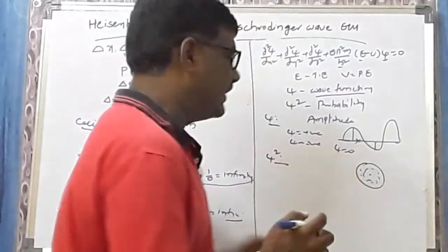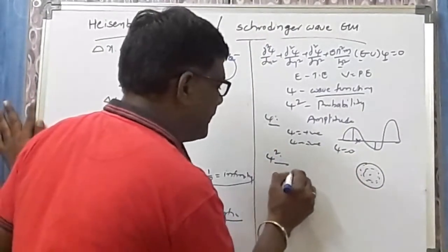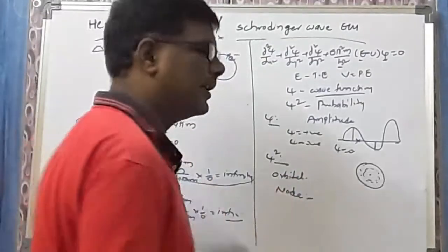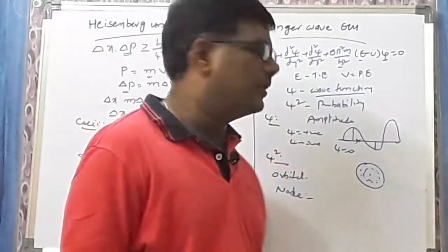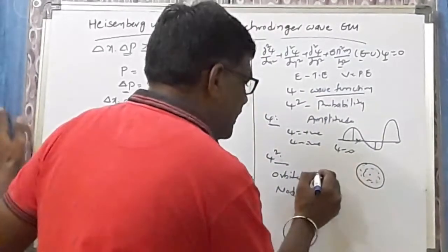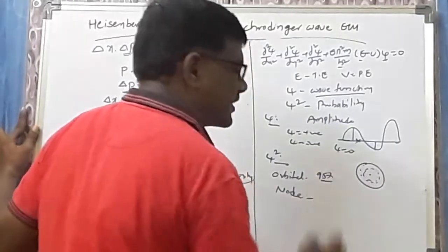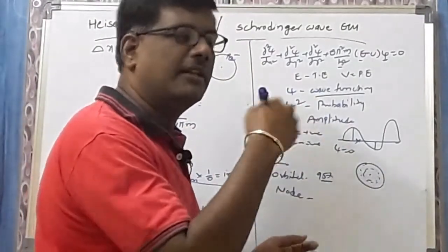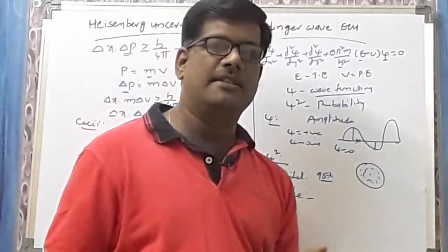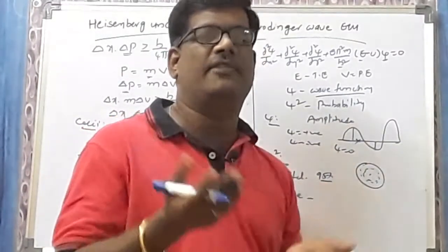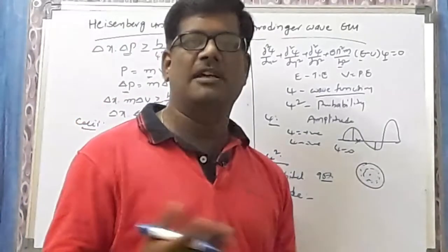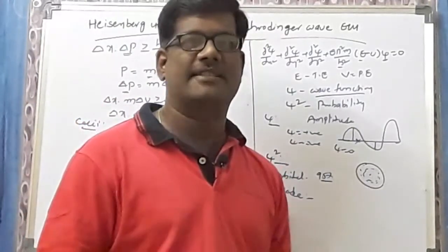Here you will get two definitions. One is called the orbital. The second one is called the node. Very, very important. Orbital. What is the orbital? If the probability of finding electron density around the nucleus is more than 95%, then the phenomenon is called the orbital. That region is called the orbital. s orbital, p orbital, d orbital, f orbital we are saying.